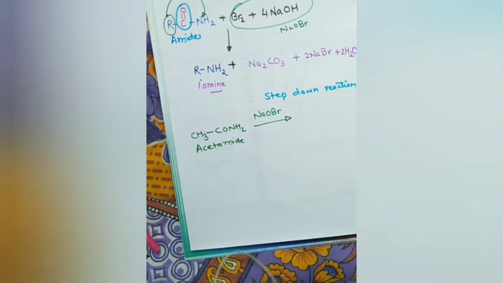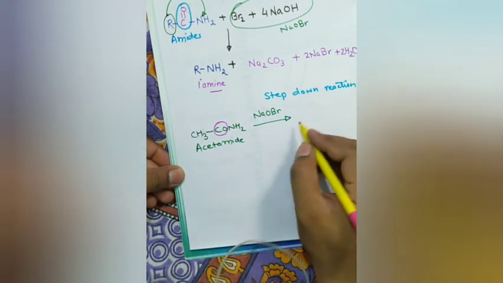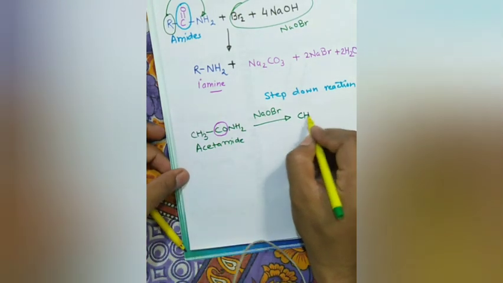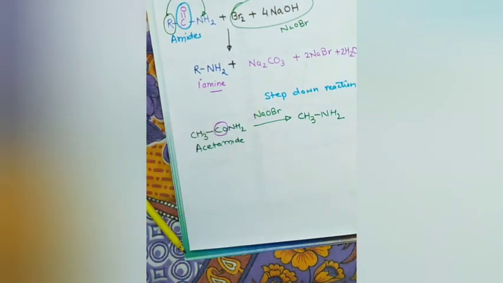What happens is the CO group will be removed. You will get CH3NH2. The CO group goes with NaOH and forms sodium carbonate. This is all about the preparation of amines.